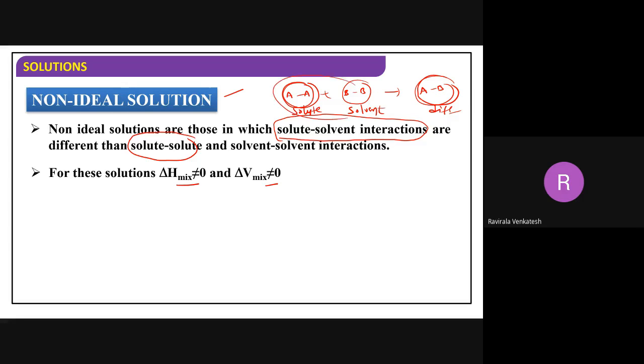Now these interactions are different. So delta H mixing is not equal to zero. That means if you mix these two liquids, heat may be released or heat may be absorbed. It may be an endothermic reaction or an exothermic reaction. And when you mix, the volume change you get is also different.